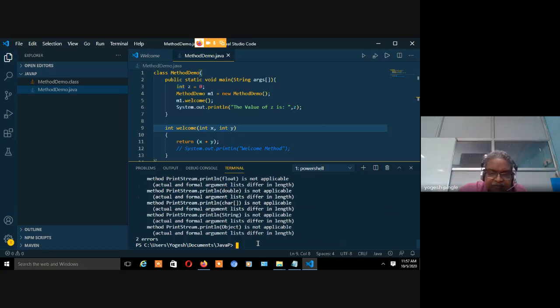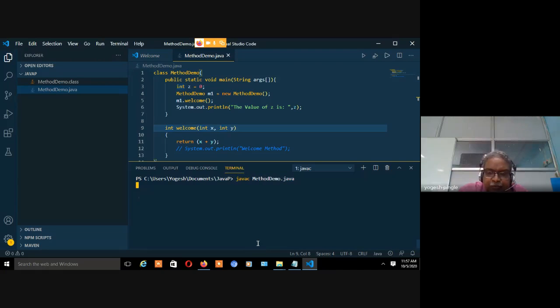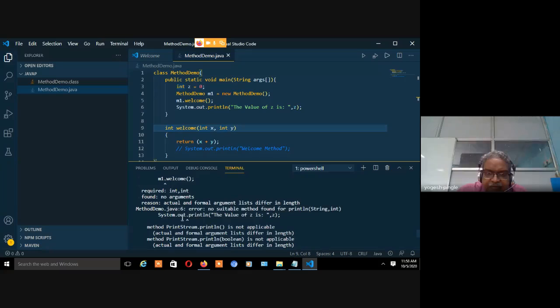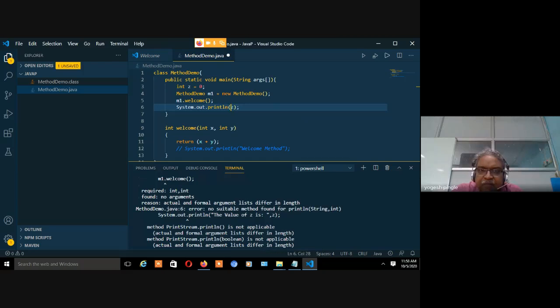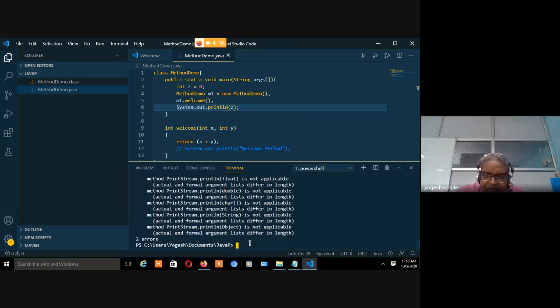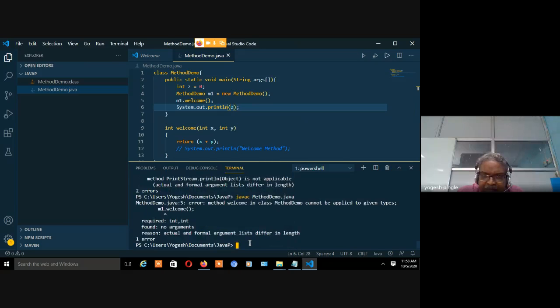Is there any syntax problem? Suitable method found, string to int. Okay. The class cannot apply.